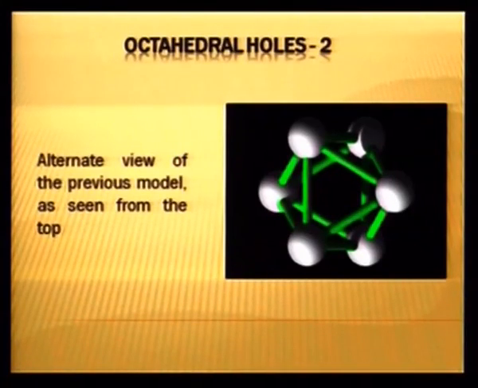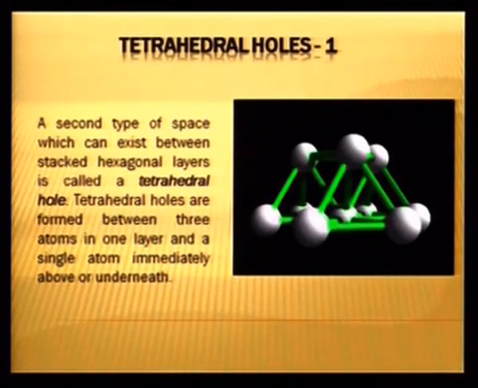You can see the same arrangement of 6 balls here, and the second type of voids which are generated in the same lattice are tetrahedral voids. Formation of tetrahedral voids can be again seen with the help of these balls. If we look at the balls, these are 3 spheres of one layer, 1 sphere of second layer comes and fits into the depression. Now the space which is occupied by 4 spheres, this void is called tetrahedral void.